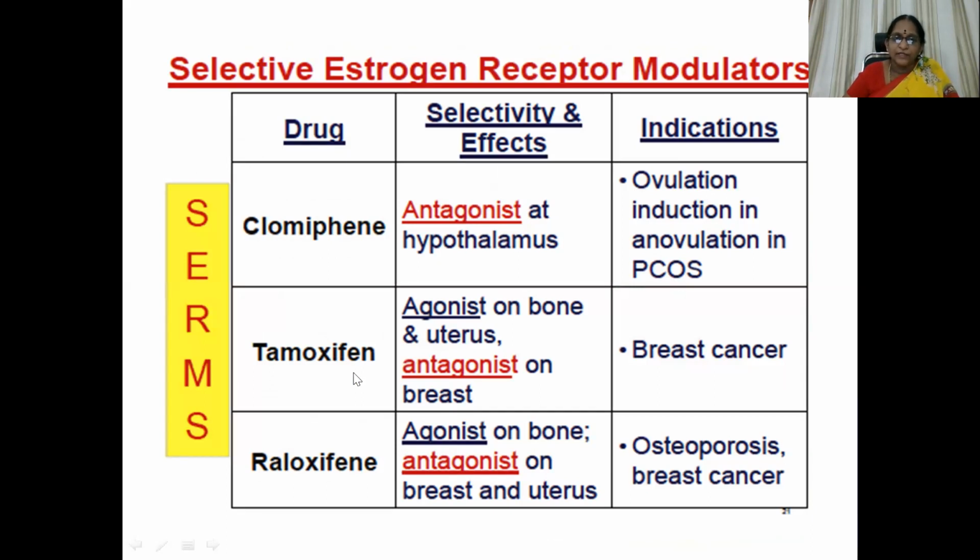Then tamoxifen is used as an agonist on bone and uterus, antagonist on breast. Indications are for breast cancer. Whereas raloxifene is an agonist on bone, but an antagonist on both breast and uterus. So it is used in osteoporosis management and breast cancer.